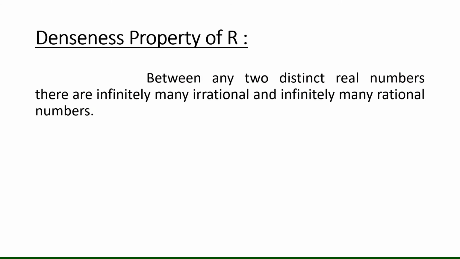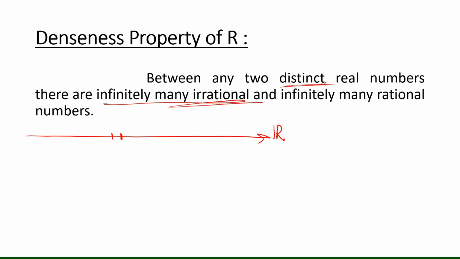Okay, now the denseness property of R. It states that between any two distinct real numbers there are infinitely many rationals and infinitely many irrationals. So for example, suppose you take R, then between any 2 points, it doesn't matter what the difference between those 2 points is, as long as they are distinct, there will be infinitely many irrational and infinitely many rational numbers. So we can say that the set of rationals and irrationals is not an interval. Why?